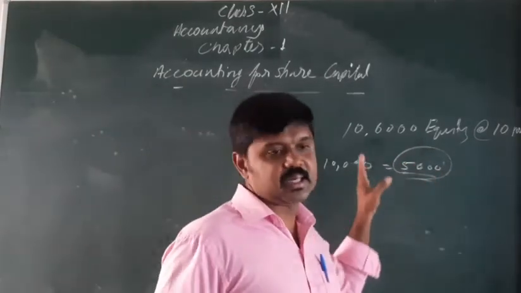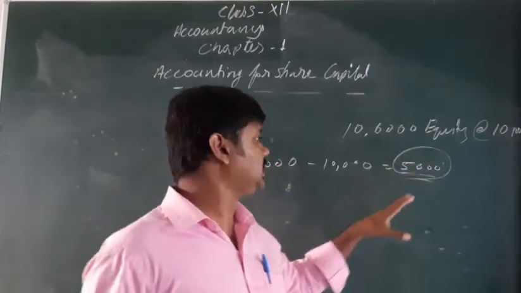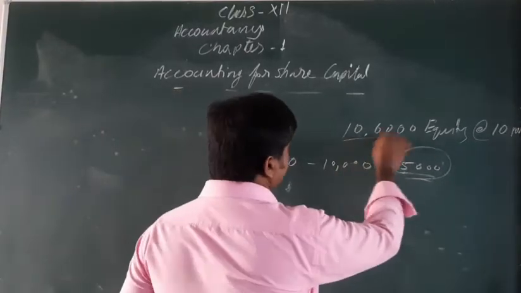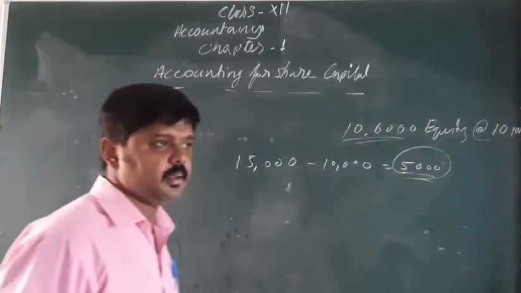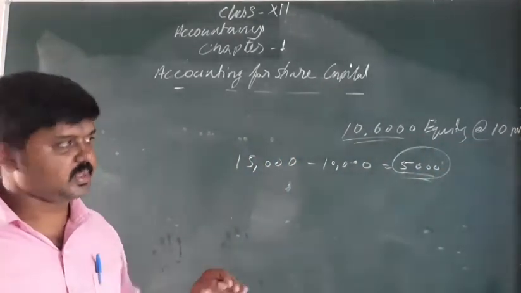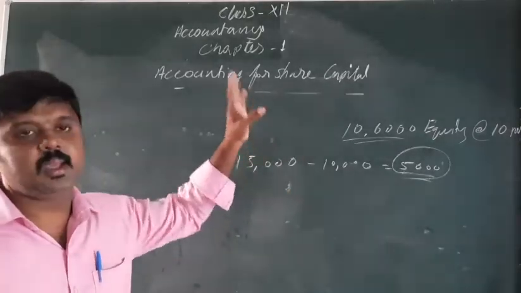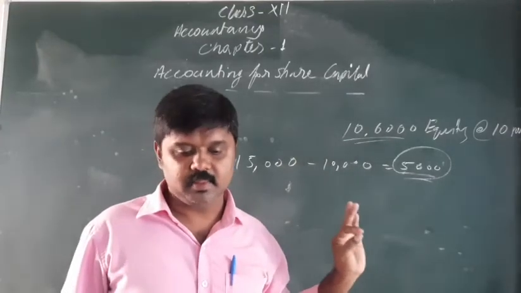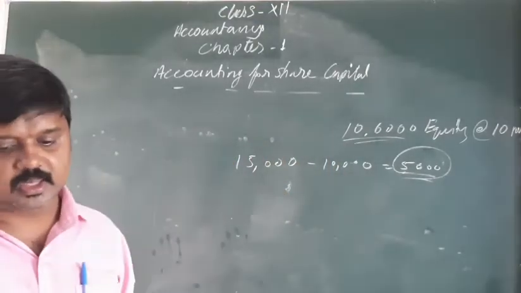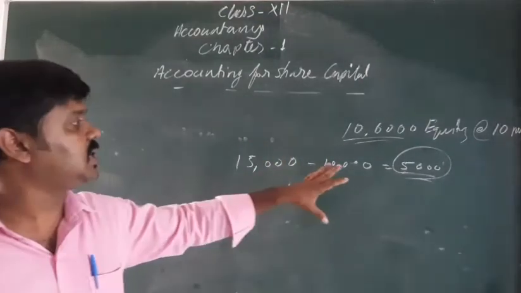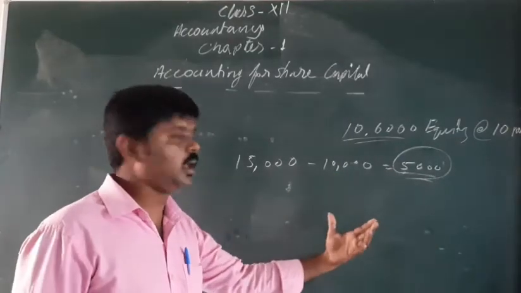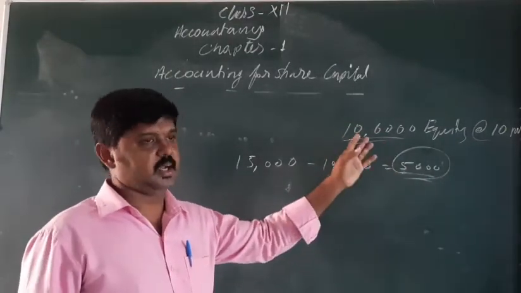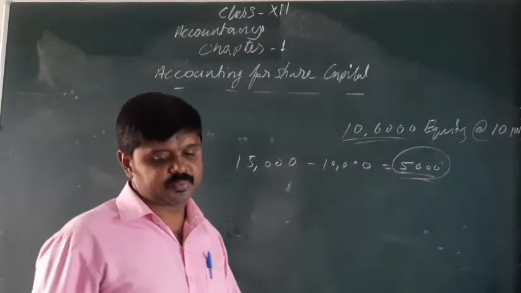Here also there are certain methods to arrange this. Anyhow, it will come to that 10,000 equity shares. The number of equity shares cannot be more than 10,000. See, there are 3 methods used in over subscription. This situation is called over subscription. That means issued less than 10,000 but applied for 15,000.